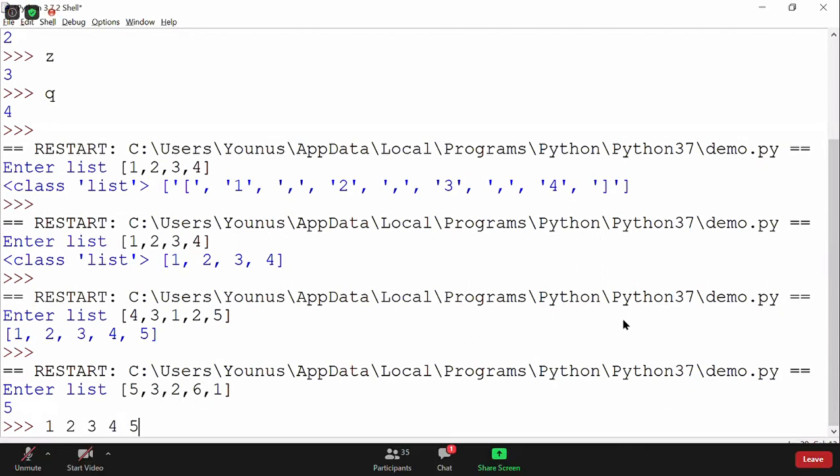This is what SK was concerned about. This is what Aditi was concerned about, like how we take multiple inputs now. Can we set the delimiter also? Yes, Adit. This is how you can set the delimiter, not using square brackets. Then you use either comma or a space, generally space or a comma.